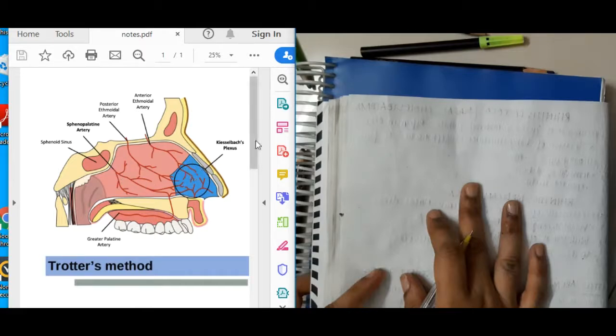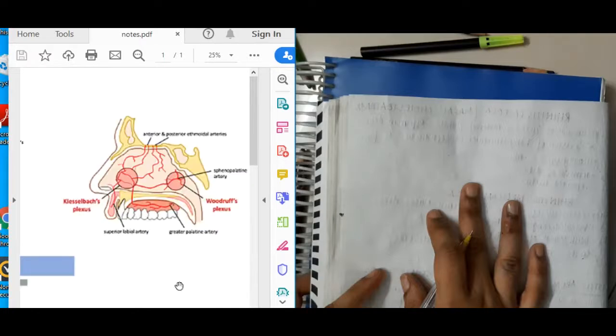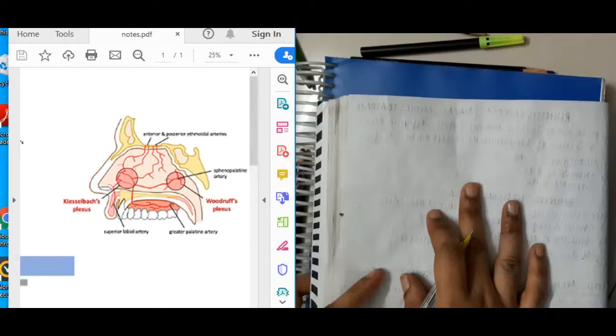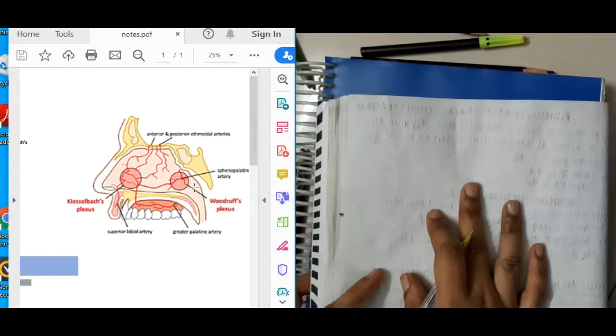All these combine together to form Kesselbach's plexus, which is present in the antero-inferior part of the septum. And this which you are seeing here is Woodruff's plexus, which is present in the posterior end of the turbinate.